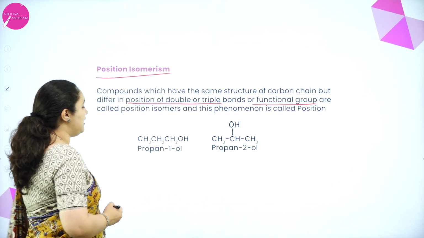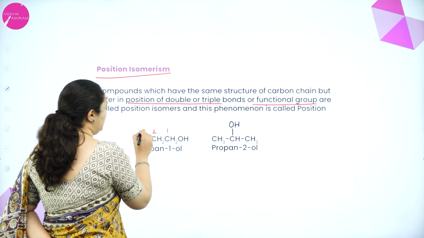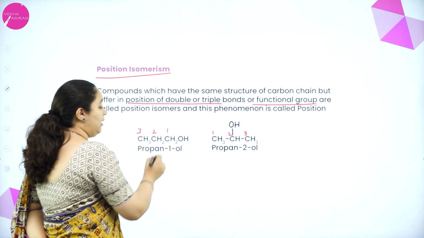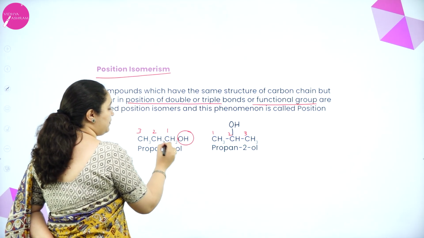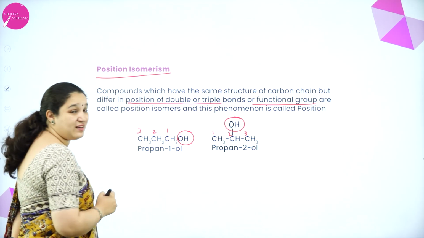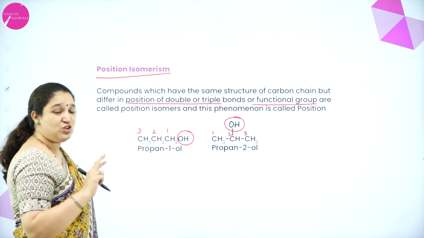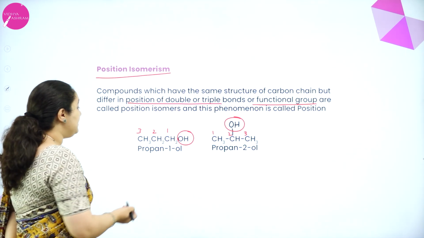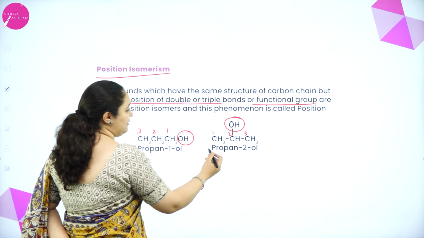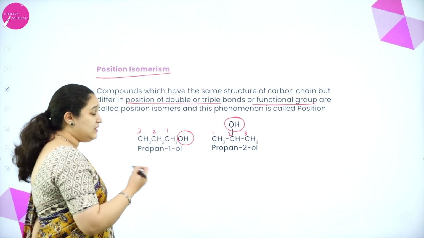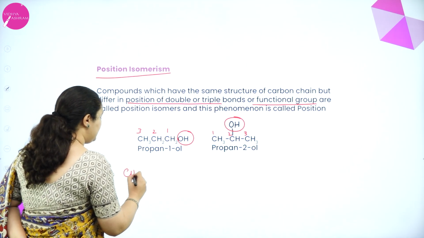Now, for example, I have 1, 2, 3, here also 1, 2, 3. A 3 carbon atom chain, but here the OH group is attached to the first carbon atom. Here the OH group is attached to the second carbon atom. So there is a change in position of what? The functional group. So this is propan-1-ol, I will write. This is propan-2-ol, I will write the name. Correct? Similarly, I can give you some more examples.